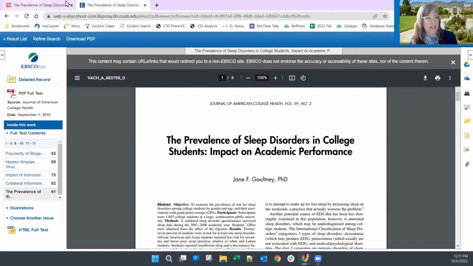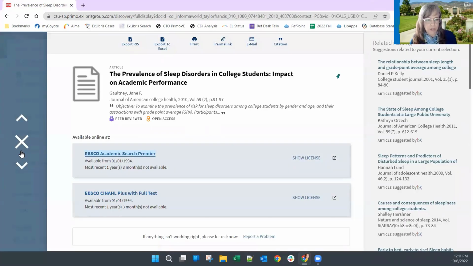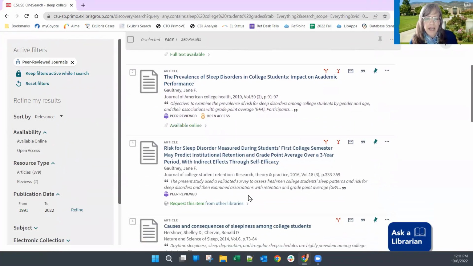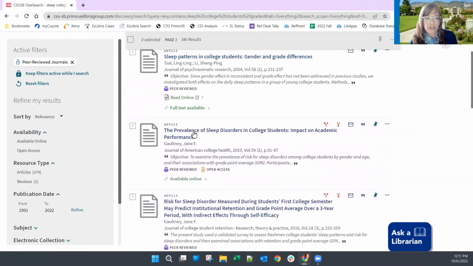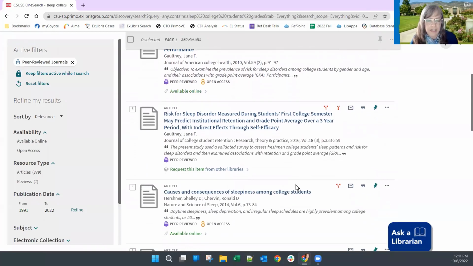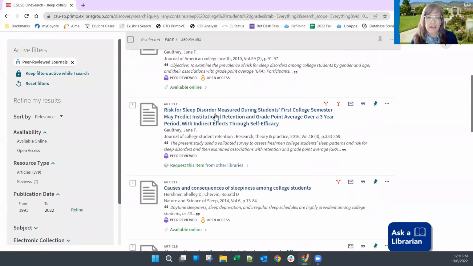So that was nice and easy. It took me right where I want it to be. I'm gonna close that tab so that I am back at OneSearch. And I'm gonna close this record so that I can look at something else. Now, you'll notice here on my short list of results, many of these are saying that you can read them online or they have the full text online, they're available online. Okay, and most of them say that, but this one here does not say that. It says request this item from other libraries.